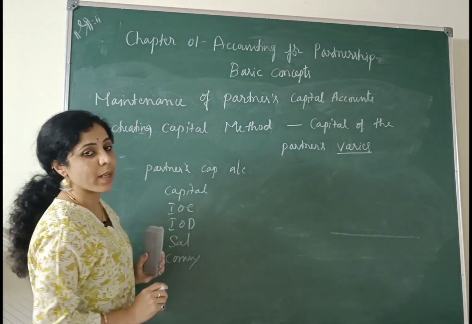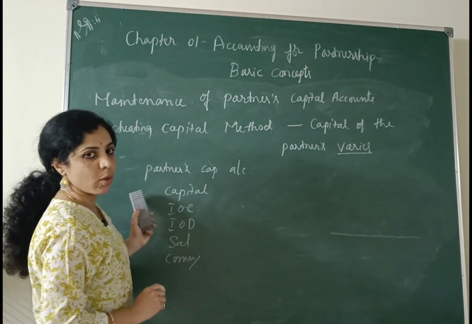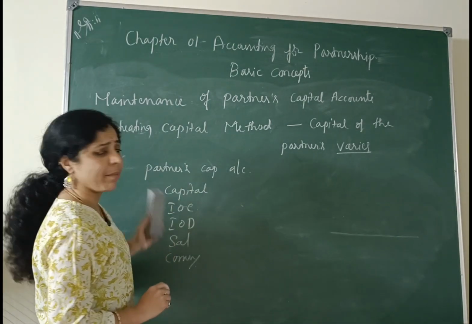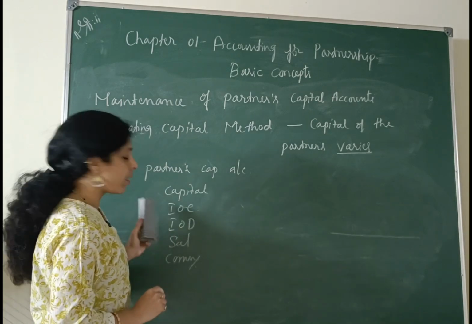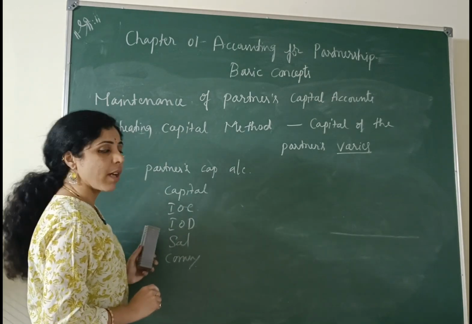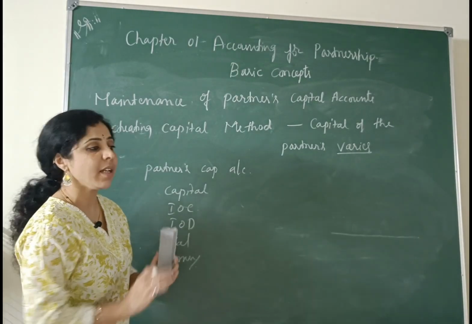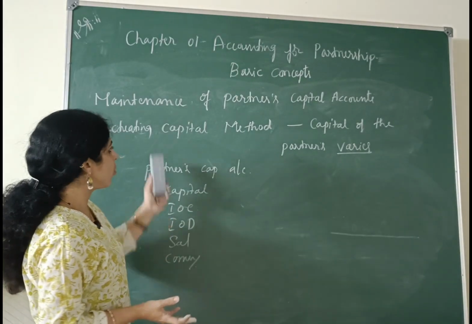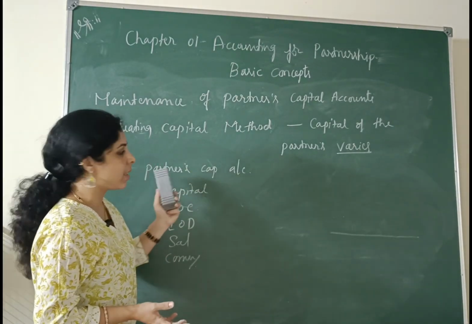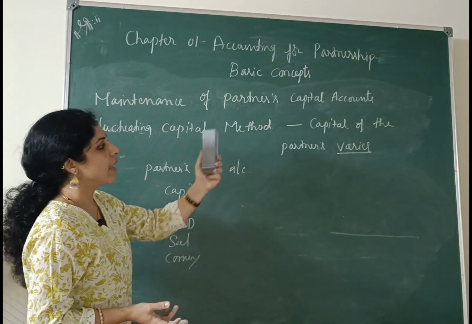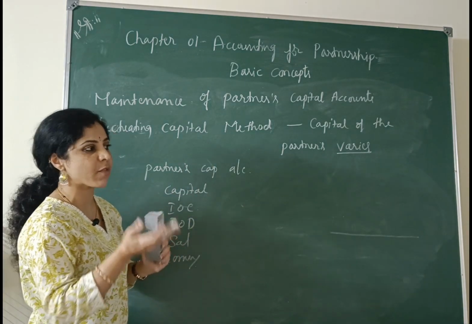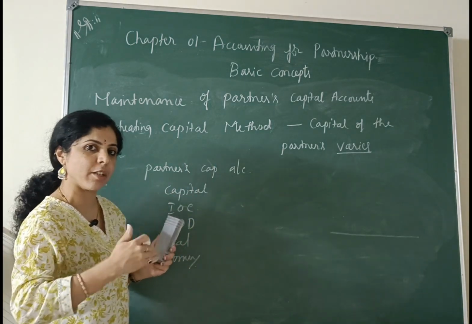But in this fluctuating capital method, what we are doing is capital made by the partner and interest on capital, interest on drawings, salary payable to the partner, commission payable to the partner, everything we record in only one account, that is partners capital account. That is why capital of the partners varies from year to year or differs from year to year.